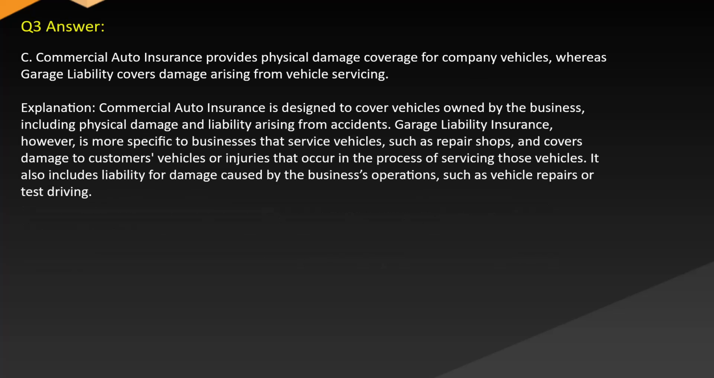Answer: C. Commercial auto insurance provides physical damage coverage for company vehicles, whereas garage liability covers damage arising from vehicle servicing. Explanation: Commercial auto insurance is designed to cover vehicles owned by the business, including physical damage and liability arising from accidents. Garage liability insurance, however, is more specific to businesses that service vehicles, such as repair shops, and covers damage to customers' vehicles or injuries that occur in the process of servicing those vehicles. It also includes liability for damage caused by the business's operations, such as vehicle repairs or test driving.